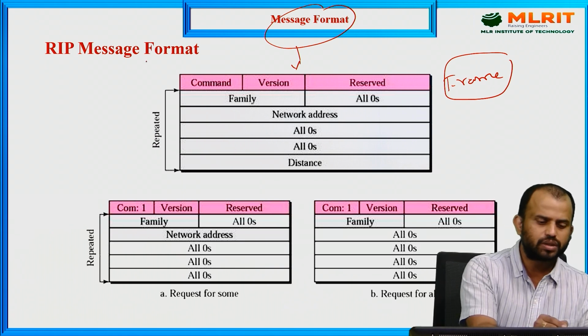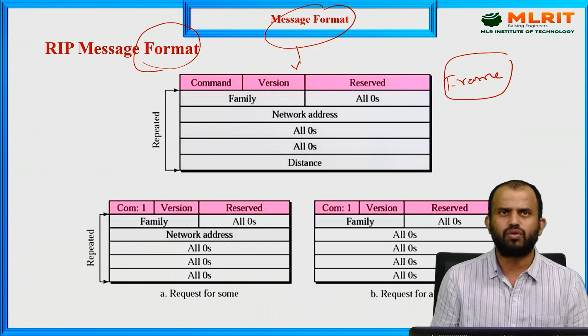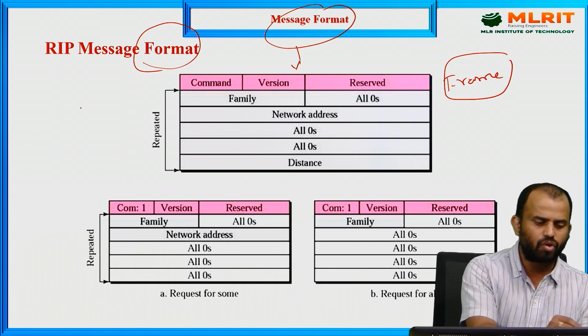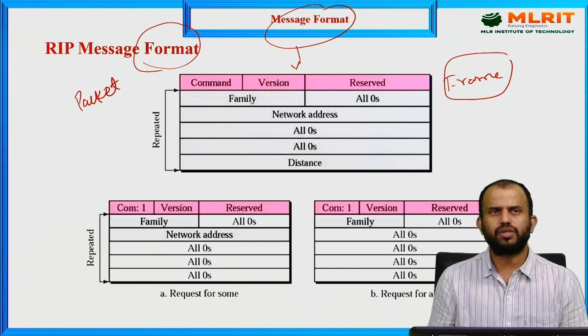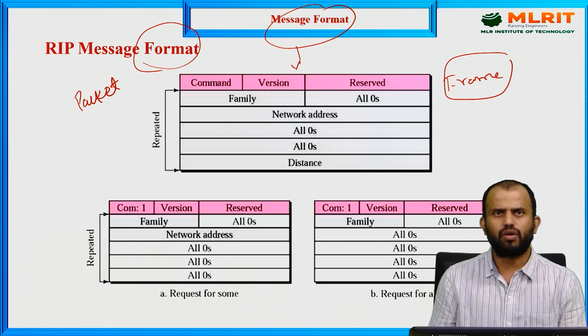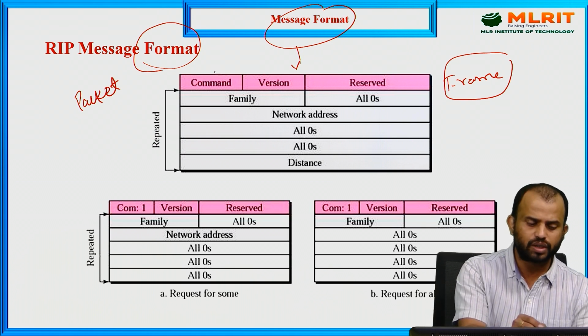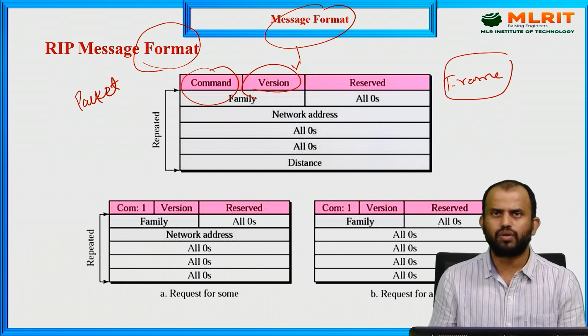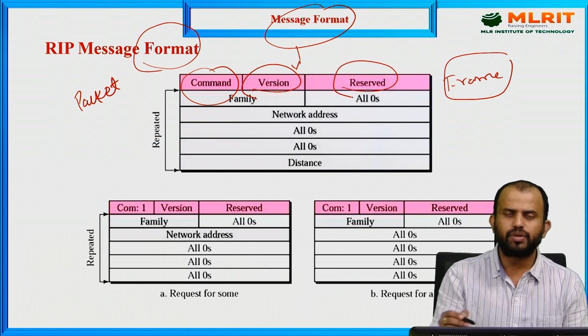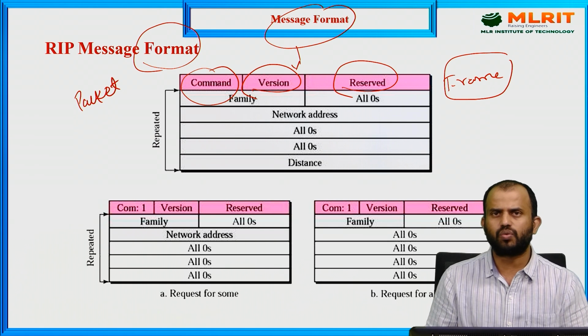So all the things we are calling a frame format structure, we are calling a message format structure. Apparently we are calling it a packet kind of format structure. So that information we call the Routing Information Protocol. Here, first we have what kind of command we have, what type of service we are using, what kind of version we are using, and how much reserved information we are using, because all information is stored in forward services.